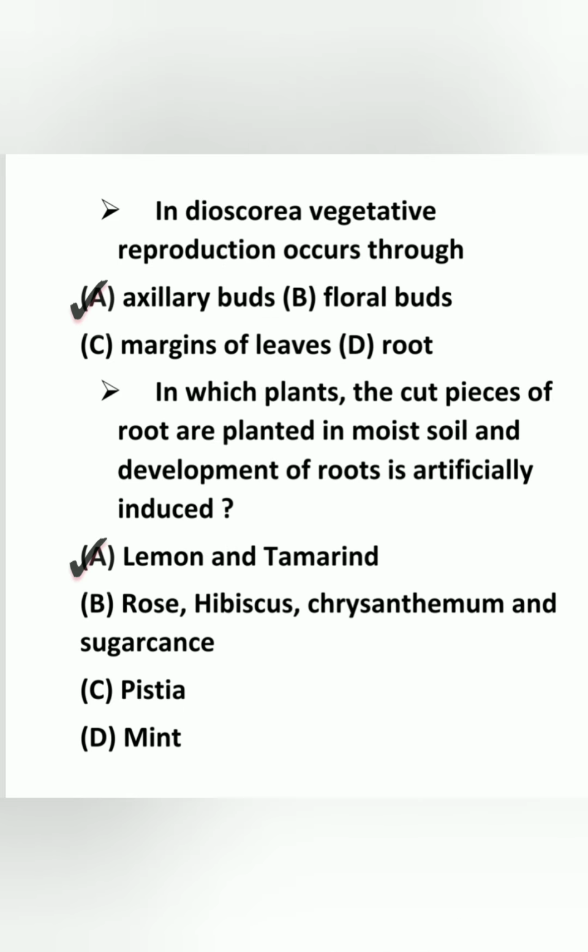In Dioscorea, vegetative reproduction occurs through axillary bud. Next, in which plant are the cut pieces of root planted in moist soil and development of root artificially induced? Answer is A, lemon and tamarind.